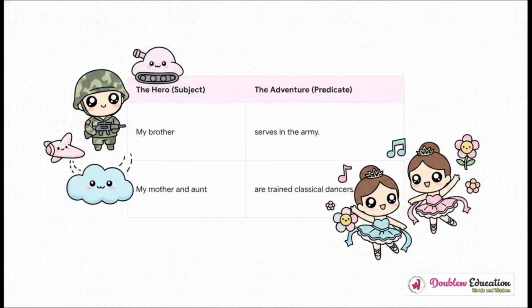This little table breaks it down perfectly. Check out the first one. The hero, our subject, is my brother. So what's his adventure? What's the predicate? He serves in the army. That's what he does. And in the second one, our heroes are my mother and aunt, and their adventure is that they are trained classical dancers. See? Every sentence has its hero and its adventure.